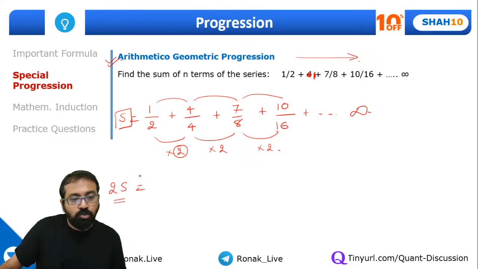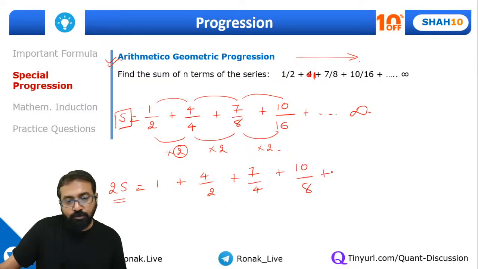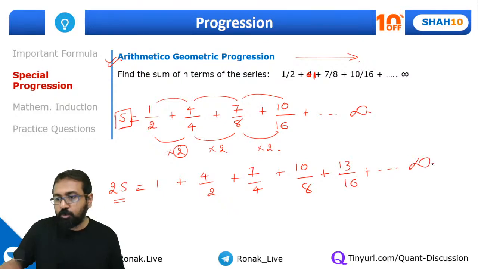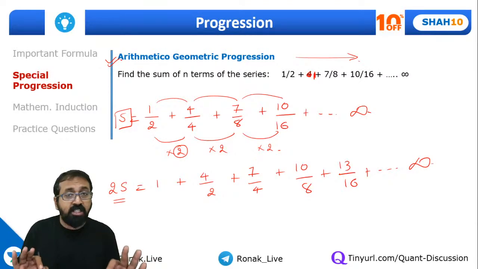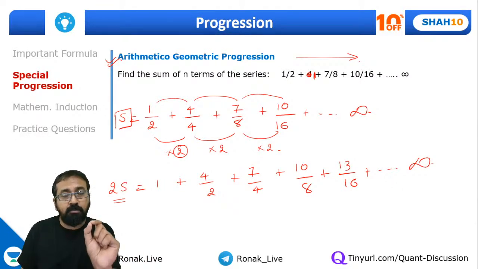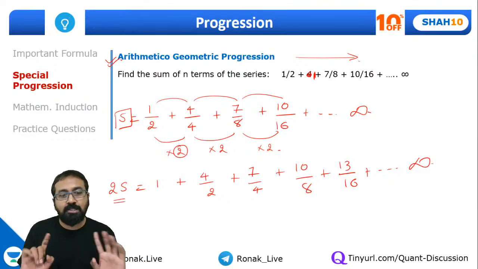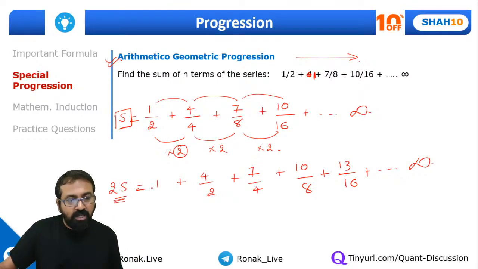So the left hand side will become 2S. Now the right hand side will be 1 plus, I can say, 4 by 2 plus 7 by 4 plus 10 by 8 and so on and so forth. Then next will be 13 by 16, and this will go on up to infinity. Have you all understood this part? What I have done is I have identified the geometric progression multiplying factor and multiplied both sides by that. So my left hand side becomes 2S and the right hand side becomes 1 by 2 into 2 is 1, 4 by 4 into 2 is 4 by 2. I'm intentionally writing it as 4 by 2. Then 7 by 8 into 2 is 7 by 4 and so on and so forth.